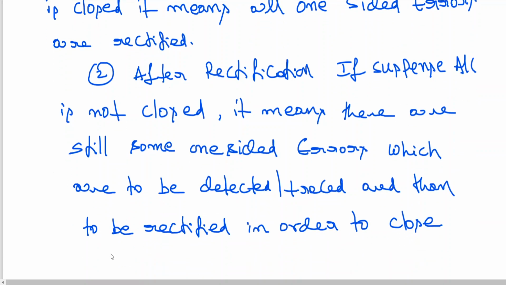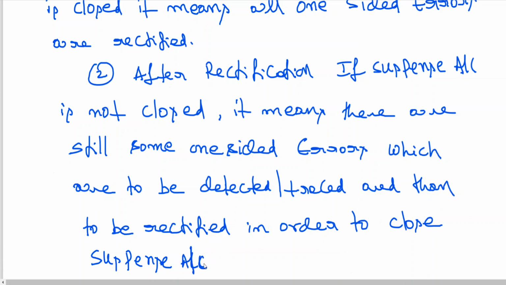I'm giving a very important statement. I hope you all have been copying down. So after rectification, suspense account is not closed. It means there are still some one-side errors which are to be detected, traced, and then to be rectified in order to close suspense account.